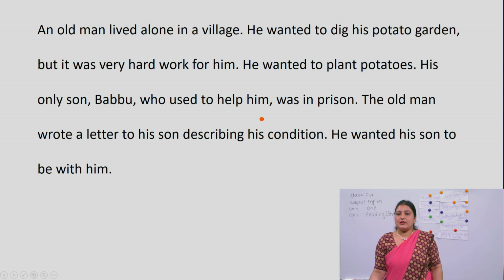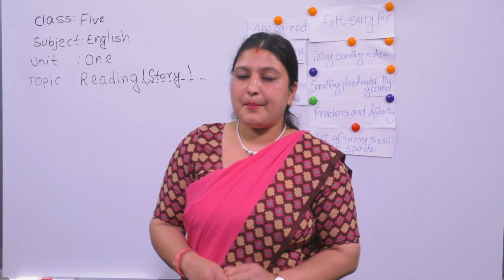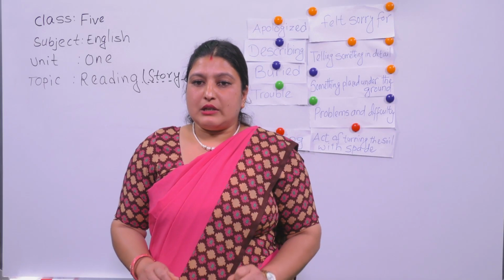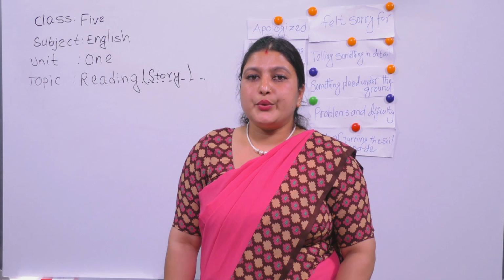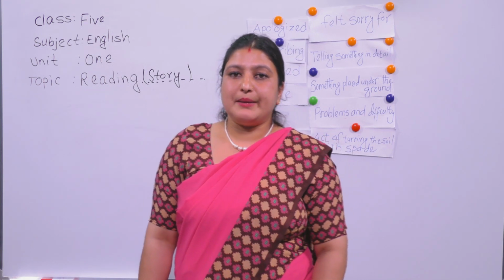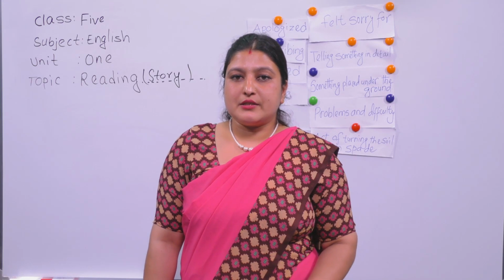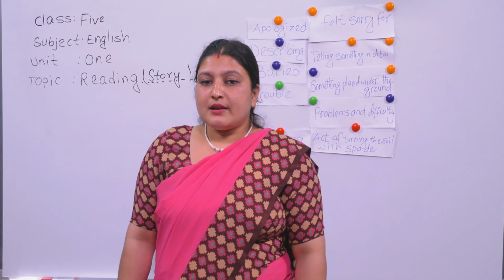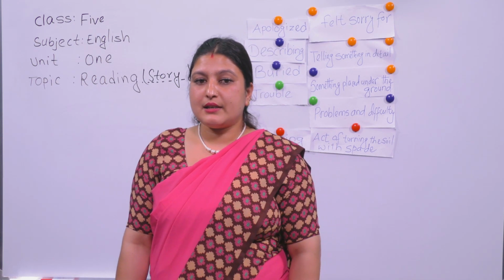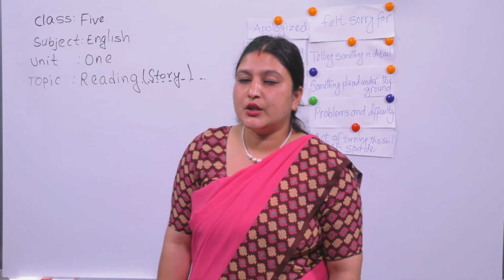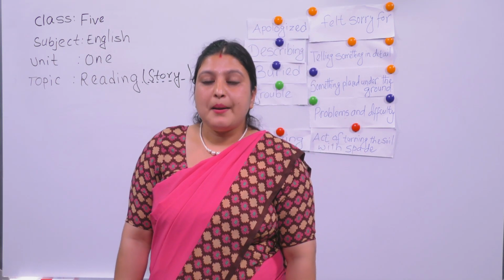He had only one son whose name was Babu. Babu was the only boy who used to help him to plant the potatoes with his work. But this year Babu was not with the man because Babu was in prison.